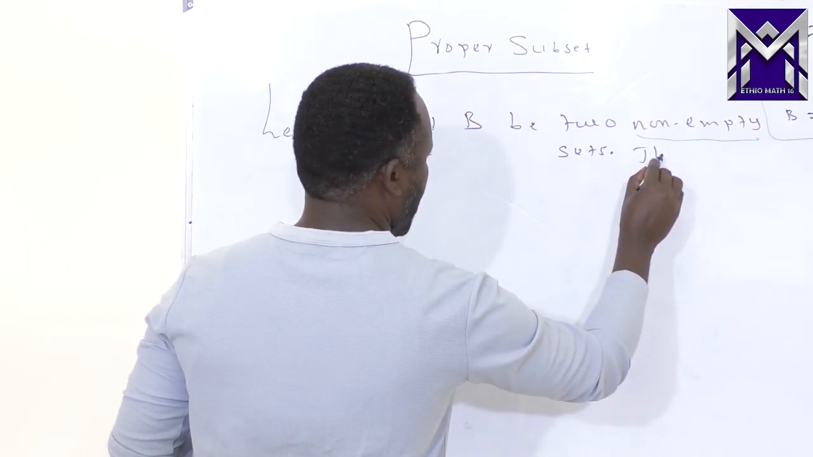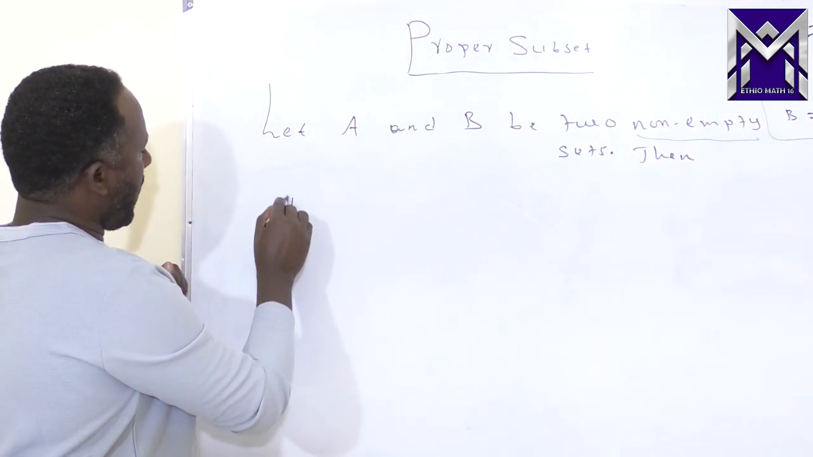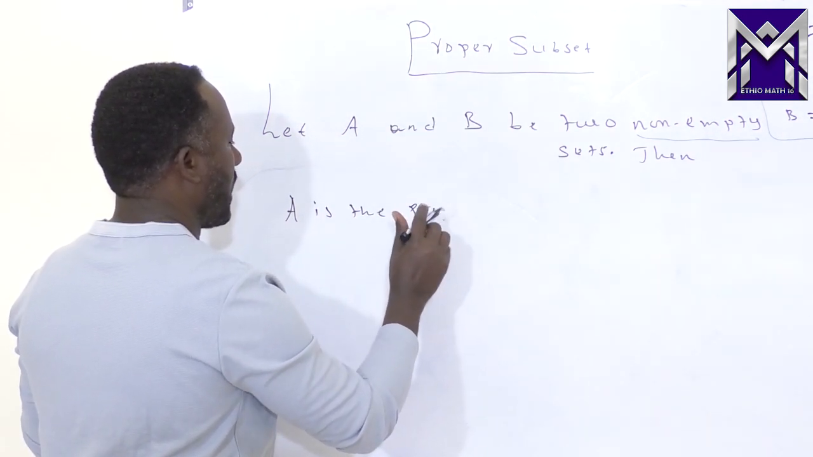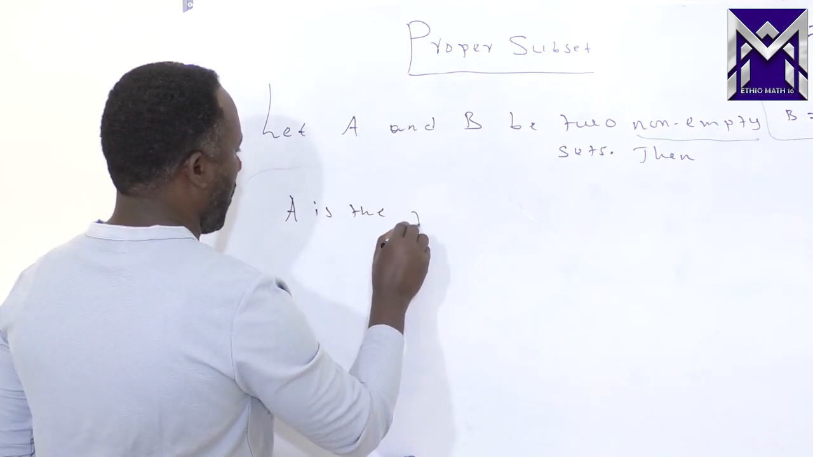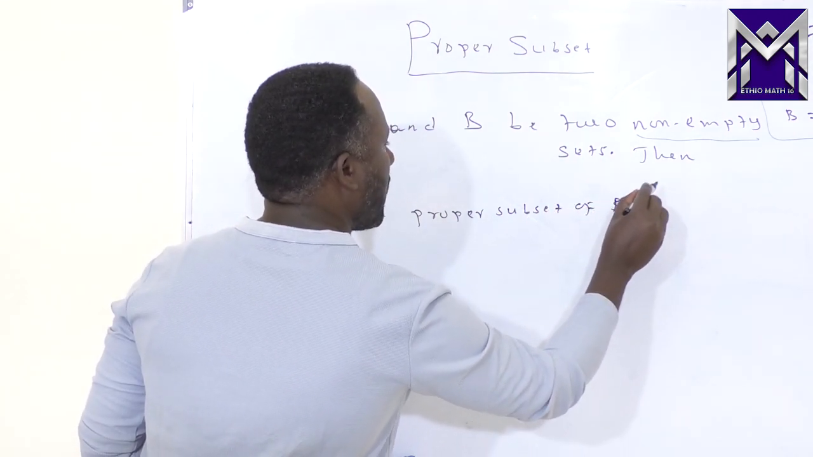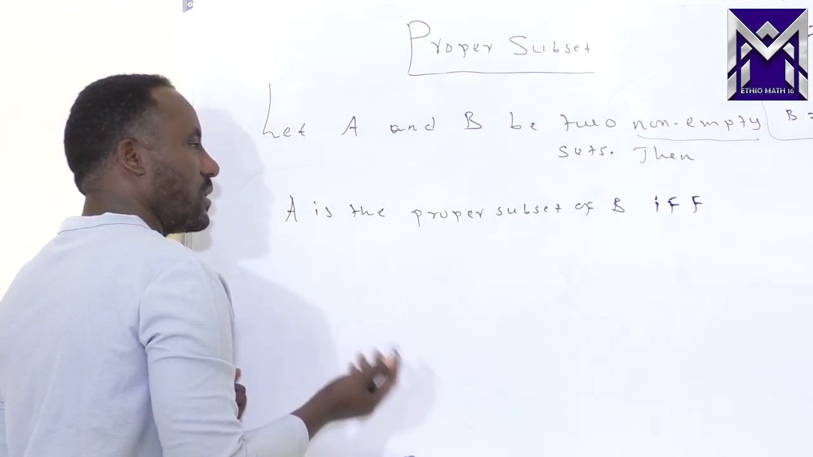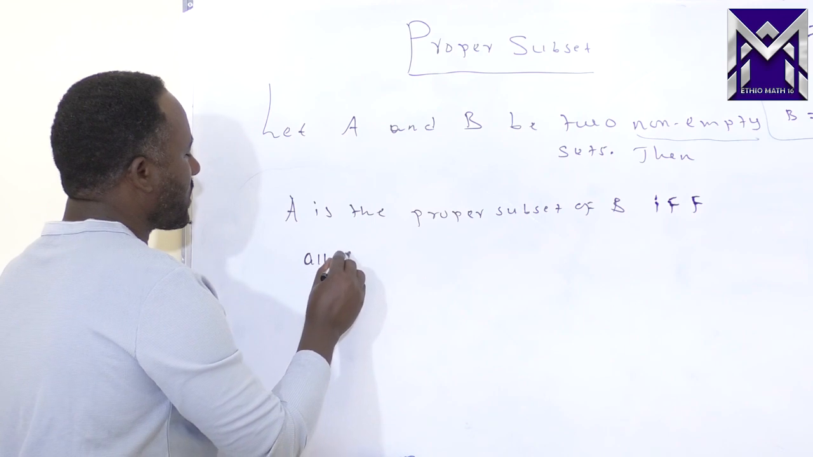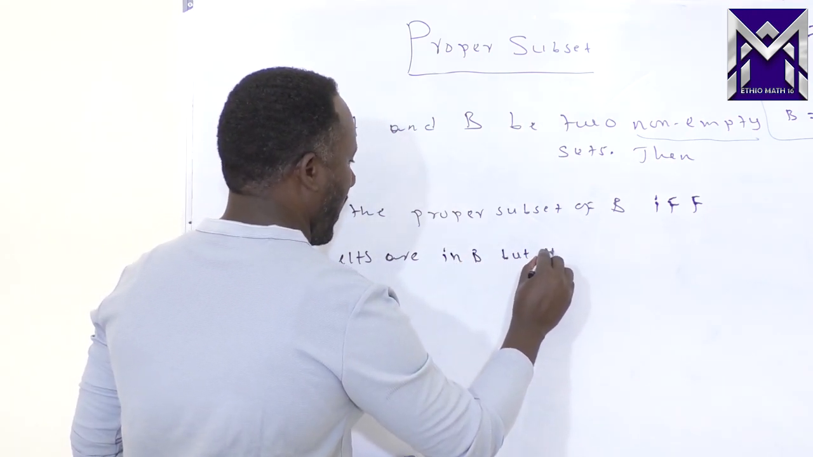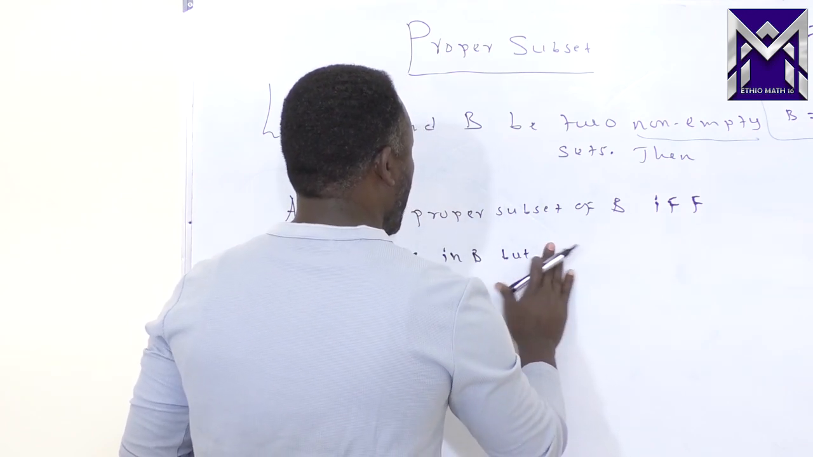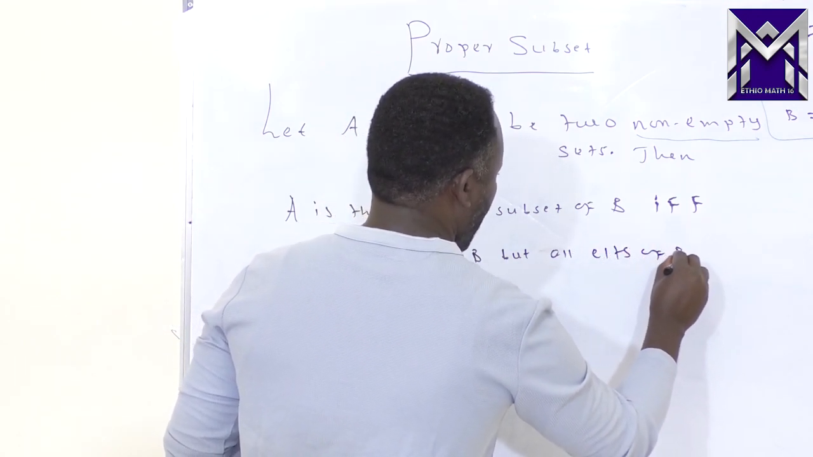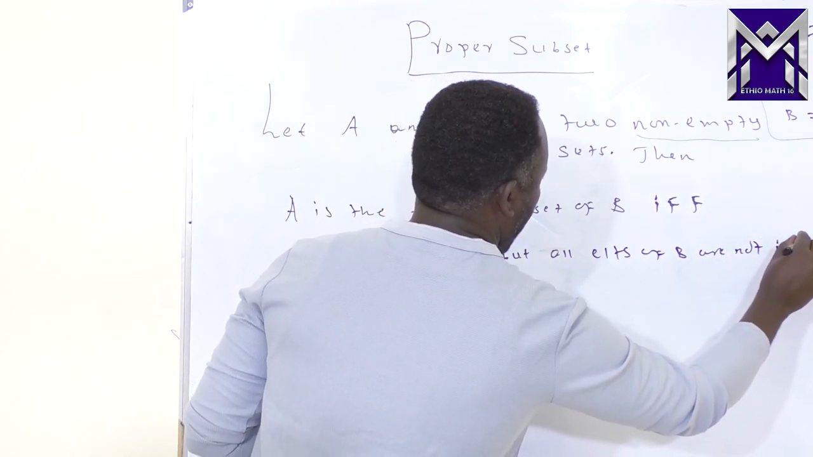Then A is the proper subset of B if and only if all elements of A are in B but not the vice versa. But all elements of B are not in A.